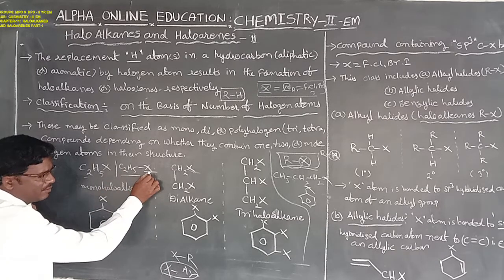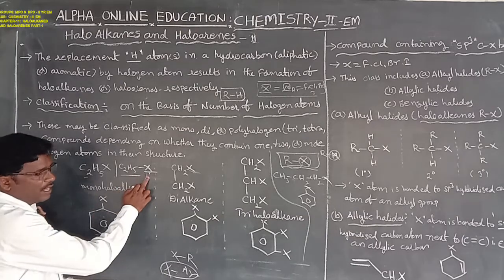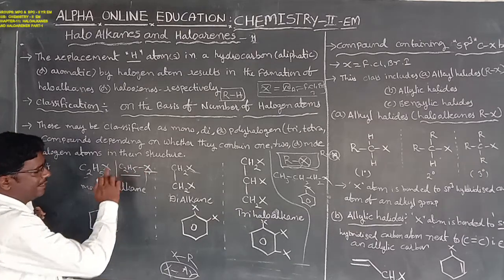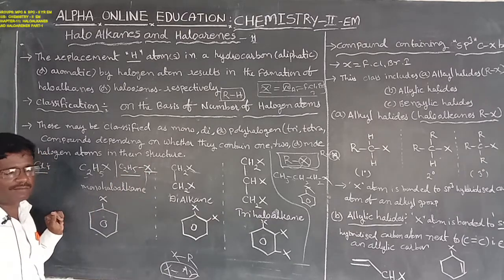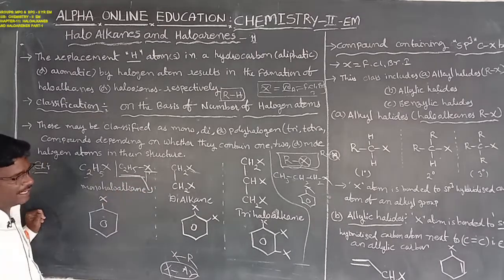Mono means single, and halo X is halogen. Monohaloalkane: a single halogen atom bonded with the alkane.